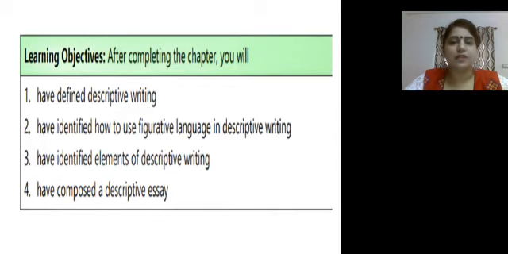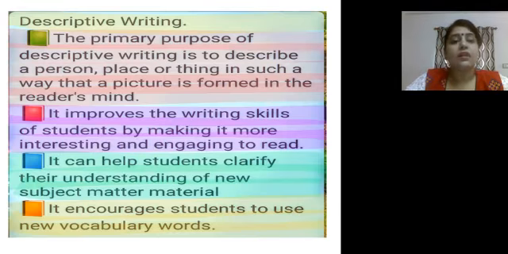Now the question is, why are we learning descriptive writing? What is the need? The primary purpose of descriptive writing is to describe a person, a tall man, a place, a crowded place, a lonely hill, a thing or objects like a sharp knife, a blue pen, etc. It improves the writing skills of students by making it more interesting and engaging to read.